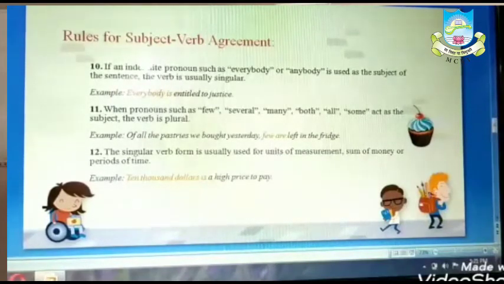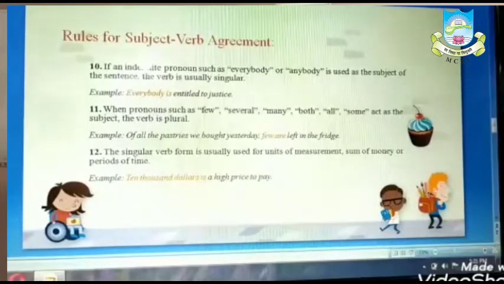The singular verb form is usually used for units of measurement, sums of money or periods of time. See the example, $10,000 is a high price to pay. Another example I will give you, 100 paisa is equal to 1 rupee.